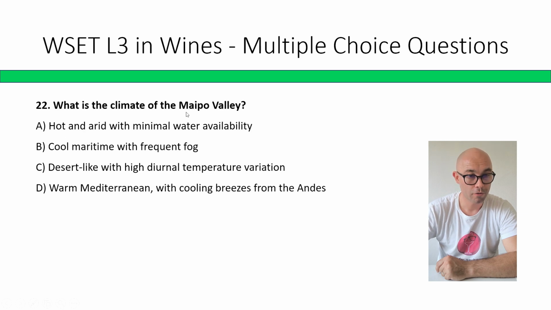What is the climate of Maipo Valley? Hot and arid with minimal water availability, cool maritime with frequent fog, desert-like with high diurnal temperature variations, warm Mediterranean with cooling breezes from the Andes. I would say D, warm Mediterranean with cooling breezes from the Andes.